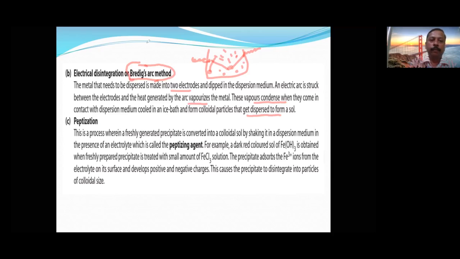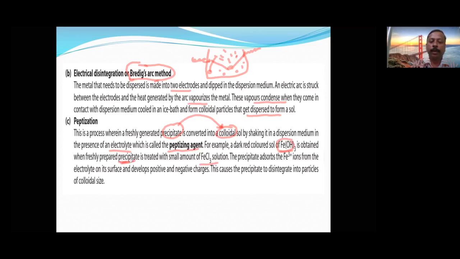Then peptization, very important. Here we add a small amount of electrolyte. In the presence of electrolyte we convert a precipitate into colloidal solution, and this is called peptization. Whatever electrolyte we add is called the peptizing agent. Suppose a dark red colored sol of Fe(OH)3, this is the colloidal solution obtained when we treat the precipitate with a small amount of FeCl3.